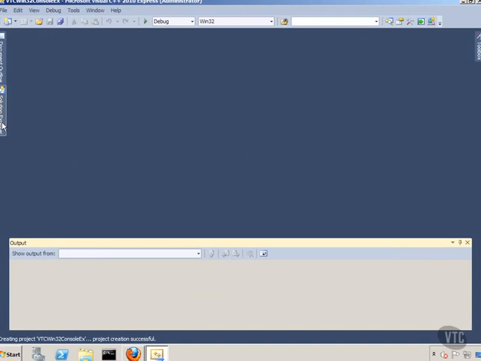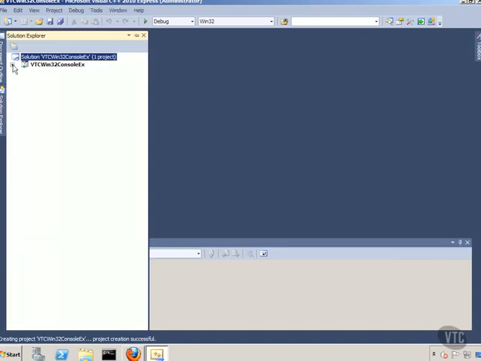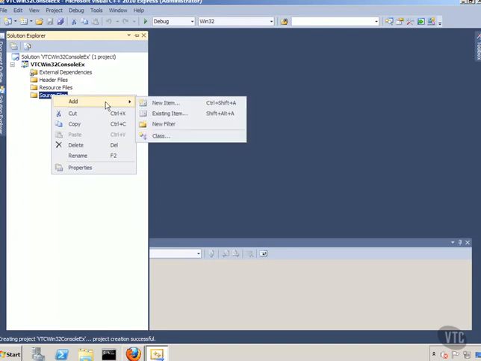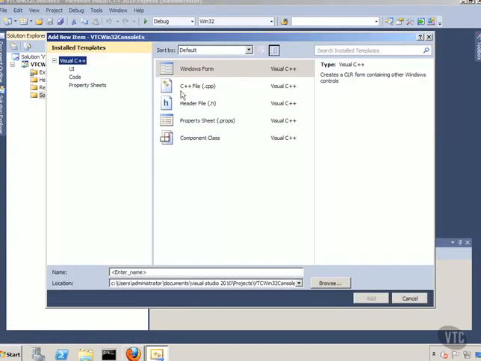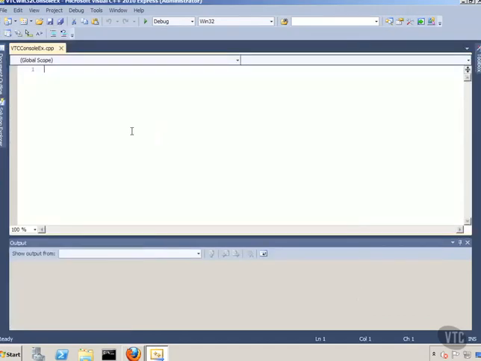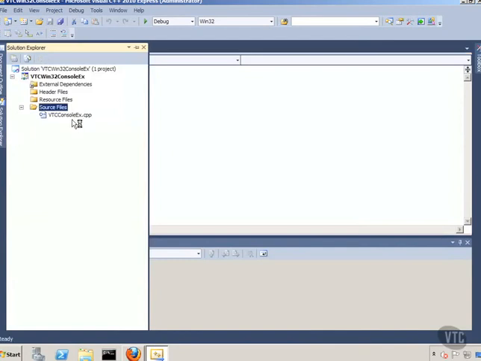Well, if I open Solution Explorer, just click on that, you will see that it has indeed set my files up for me, but there's not a whole lot here. So what I'll do is left click on Source Files, then right click, and add a new item. I will add a C++ file. Then I need to name that, and we'll just call it VTC console example. Then I will click Add, and you will notice that in the Solution Explorer, it added it out here.